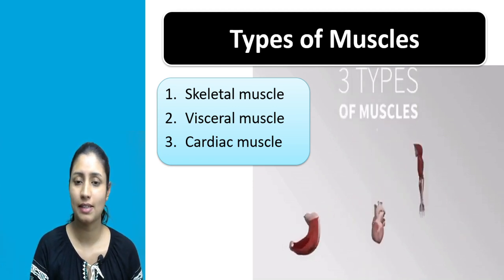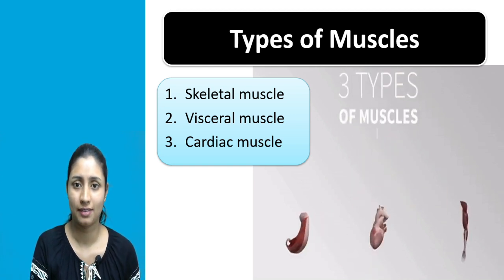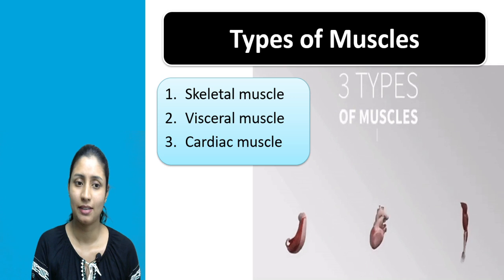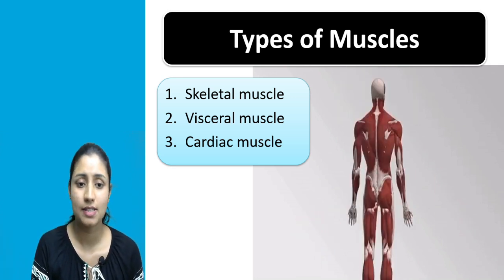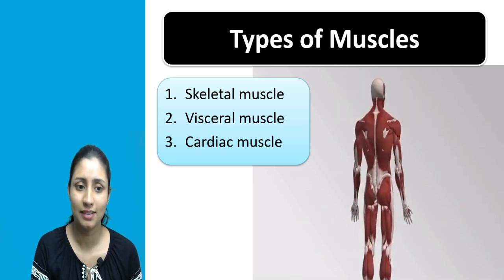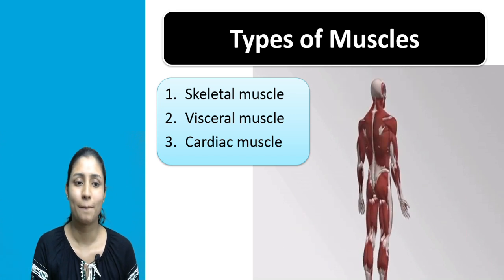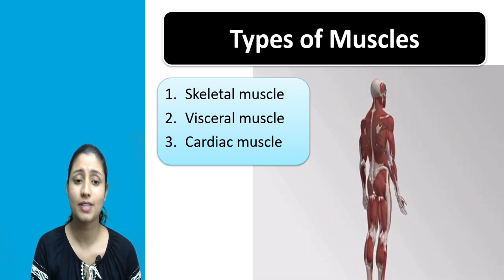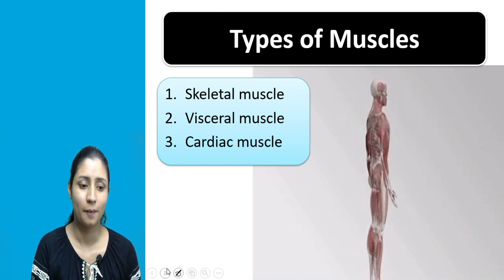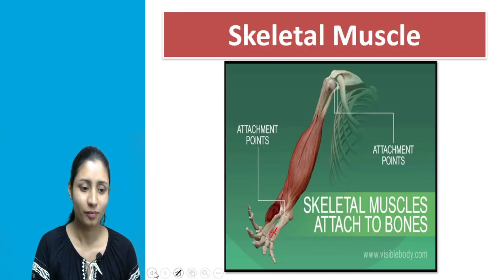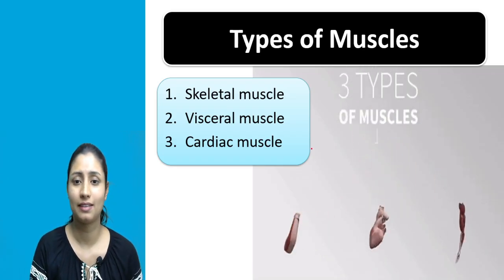Why is the name skeletal muscle given? It is because these muscles are attached to our skeleton. That's why the name is skeletal muscle. Then the second type, that is visceral muscle. These are known as visceral muscle because these muscles are present in our visceral organs. And then the third one, that is cardiac muscle. This type of muscle is exclusively present in the heart. That's why it is known as cardiac muscle. Now we have seen why the names of muscles are given like this.